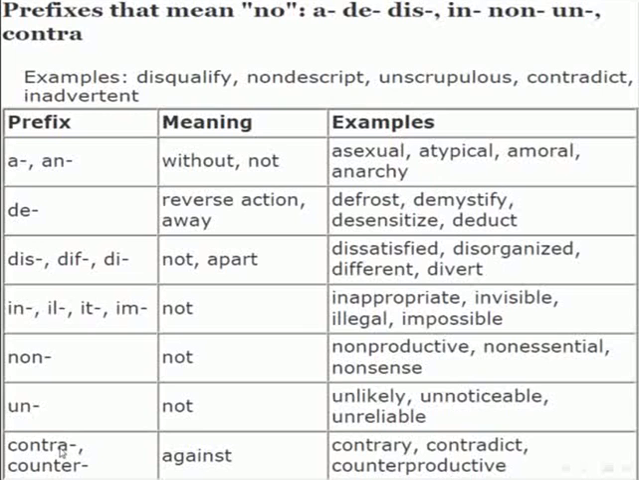Prefix with contra, or prefix with counter. Let's see. It means against, or not with you, or not with the person. It means against. Examples for the use for these two prefixes: contrary, contradict with contra. Now with counter: counterproductive. It means not productive maybe, or against producing. Right?